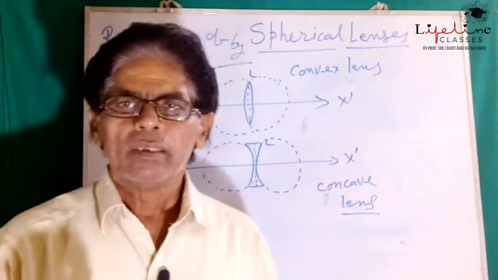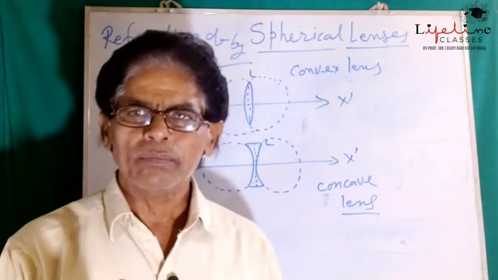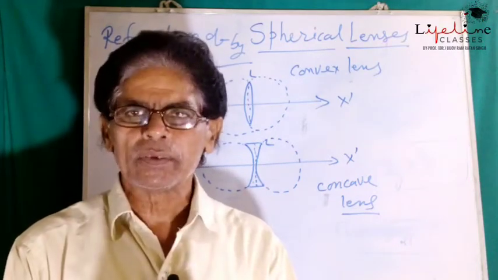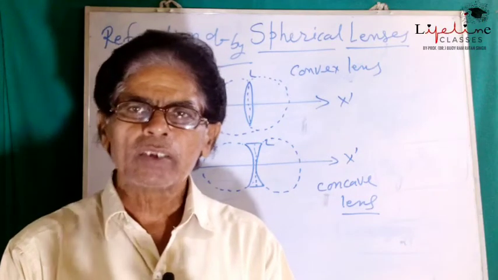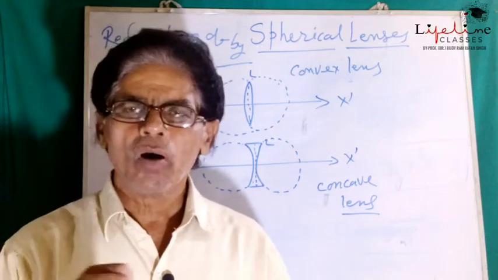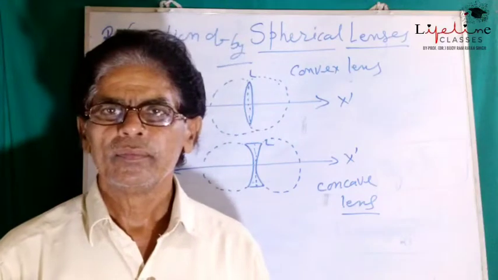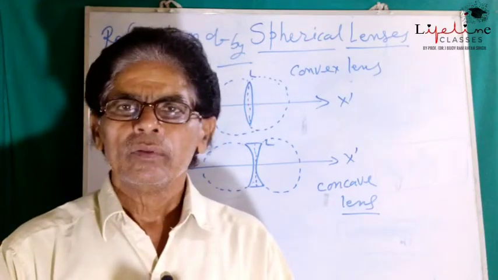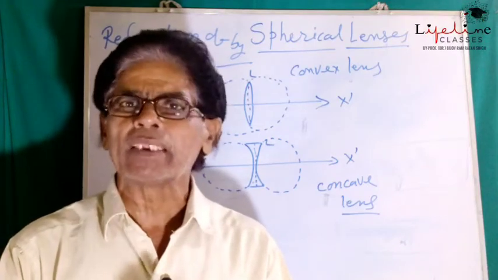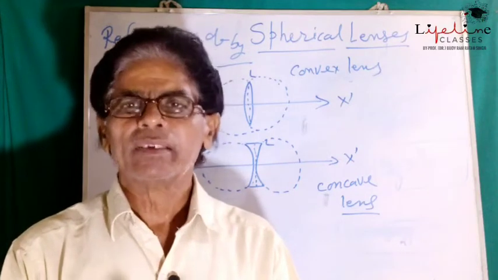So when the light passes from such a medium which is bounded by two curved surfaces, such a medium is known as a lens, or the medium behaves as a lens depending on the curvature of the exposed surface, meaning refraction takes place at the surface of the spherical lenses.